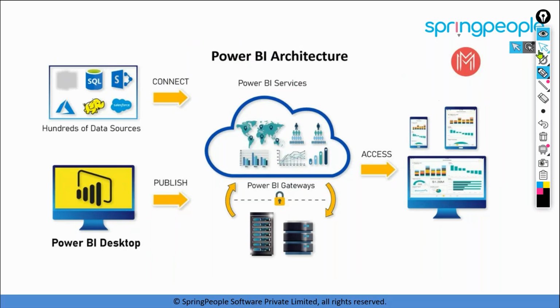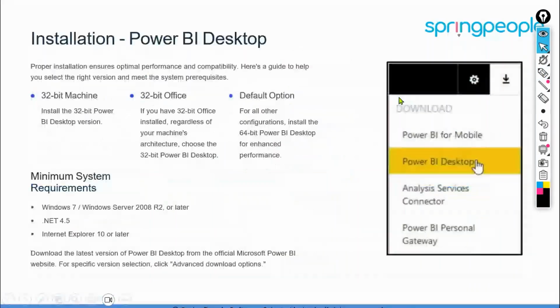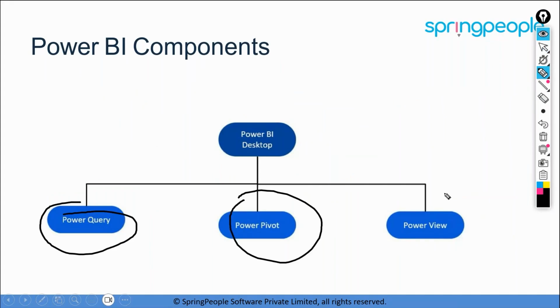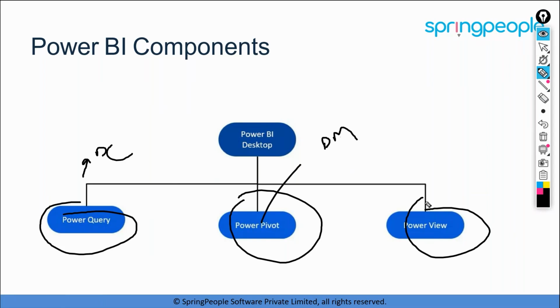Now overall, Power BI is made from three components. One is Power Query, then you have Power Pivot, and you have Power View. These are the three main components of Power BI which we use over here. Power Query will help you in data cleaning. Power Pivot will help you in data modeling. And Power View helps you in visualizations.